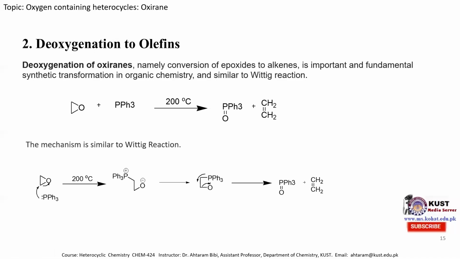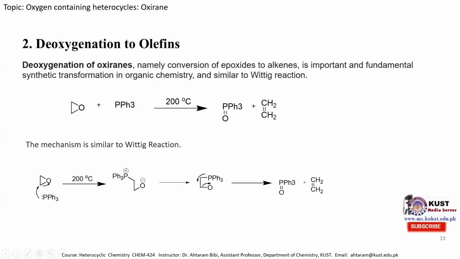The mechanism is mentioned here. In triphenylphosphine, the phosphorus contains a lone pair of electrons. In the first step, where it is heated at 200 degrees centigrade, we obtain this intermediate species. This intermediate forms a four-membered transition state because this negative ion and positive ion combine to produce a four-membered intermediate. Then when it is heated at 200 degrees centigrade, this bond breaks and this bond breaks to produce the phosphine oxide and the ethylene molecule.